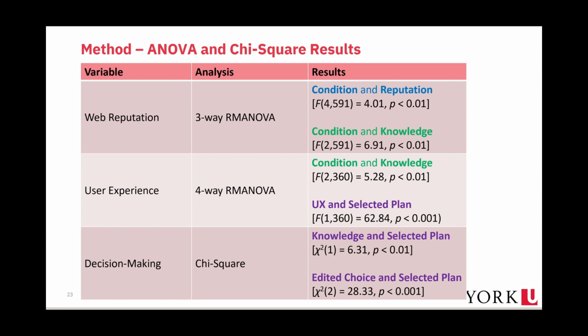The results of the 3-way RM ANOVA show that there are 2 interactions: condition and reputation on one hand, and condition and knowledge on the other hand. Similarly, regarding the 4-way RM ANOVA, there are 2 interactions: condition and knowledge, as well as between UX and selected plan. Finally, regarding decision-making, there is an interaction between knowledge and selected plan, as well as between edited choice and selected plan.